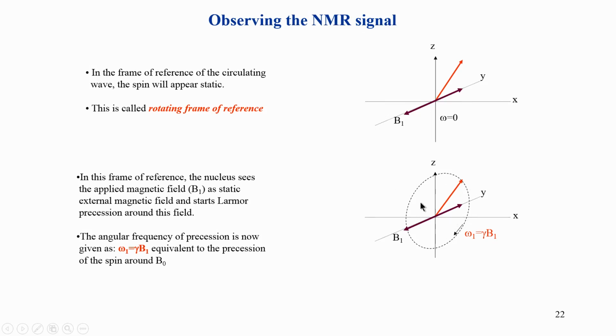Now, in the new frame of reference, the rotating frame, the vector starts moving around this B1 like a merry-go-round. This is a new precession, and that is what we exploited to take the spin vector from plus half to minus half. Remember, we want to excite the molecule, to go from plus half to minus half. That can happen by simply applying a rotating magnetic field, which takes the spin from plus half to minus half, but this rotating magnetic field has to be synchronized, or in resonance, with the Larmor precession.